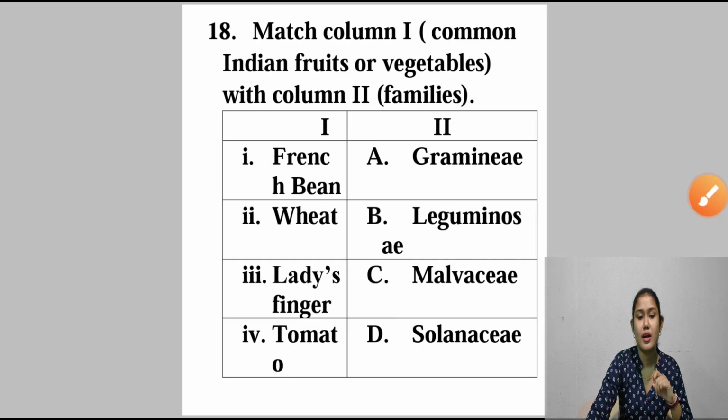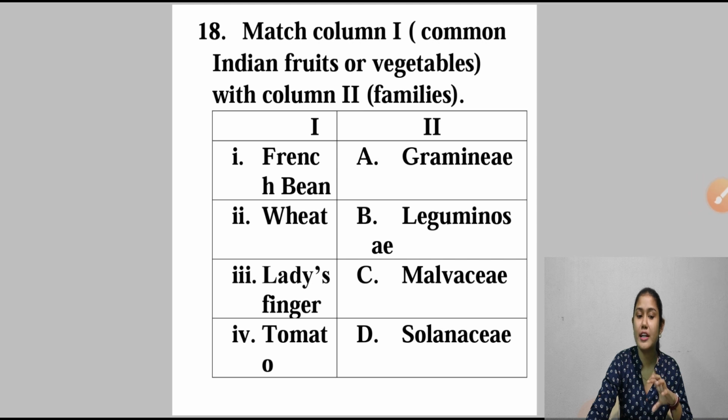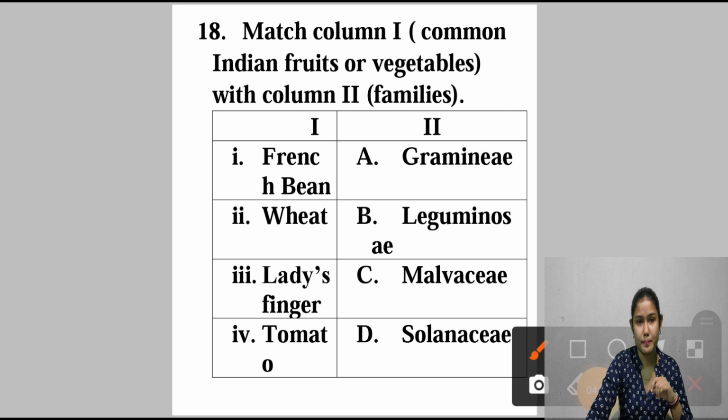Match column 1 with column 2. Column 1 describes the common Indian fruits or vegetables and column 2 describes the family. So if you don't remember the name of the families and their examples, you cannot answer this question. So let's see. First one is French bean. French bean belongs to the family Leguminosae. So let's find where I is related to B. It is option number B.